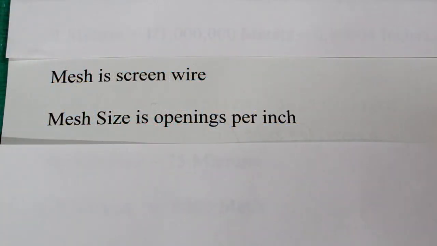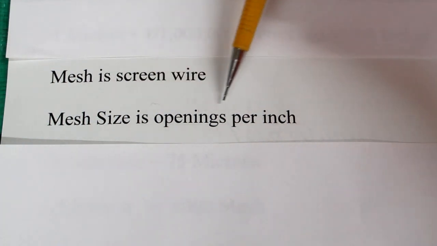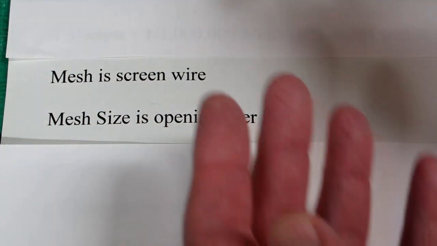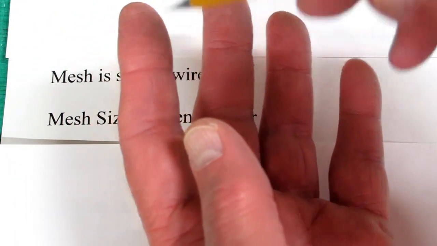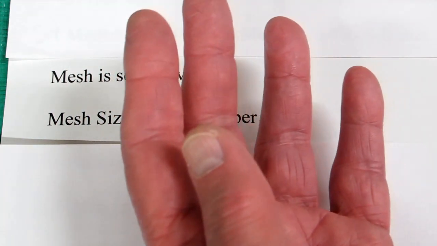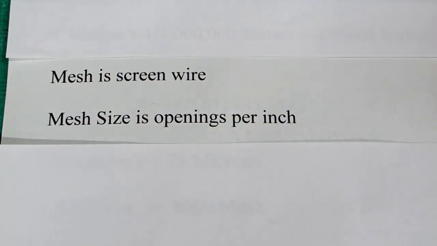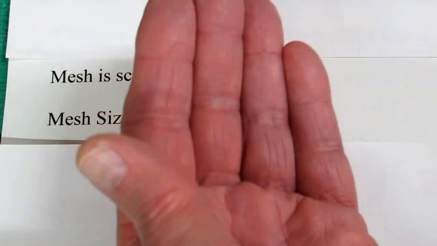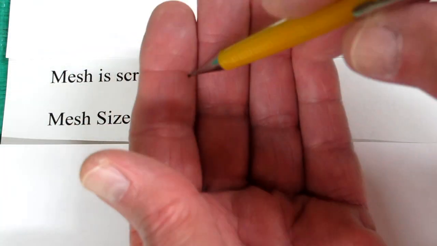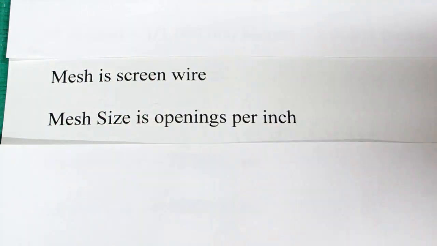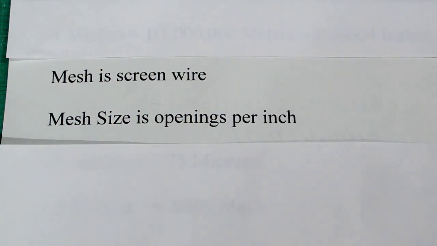Mesh size is determined by screen wire, and that size is the number of openings per inch of screen. So you take a piece that's 1 inch long, you count how many openings are in that screen, that's your mesh size. And as the mesh size gets smaller, so does the wire. Eventually you get so small, and the wires are so close together, nothing can get through it. So once you get to 400 mesh, there is nothing smaller than that in a mesh size. You can't make it that small. Everything after that is referred to as micron.